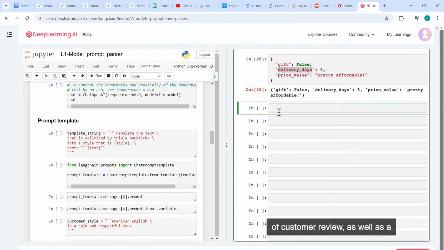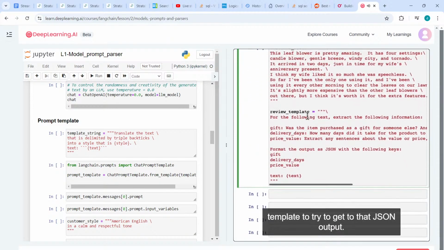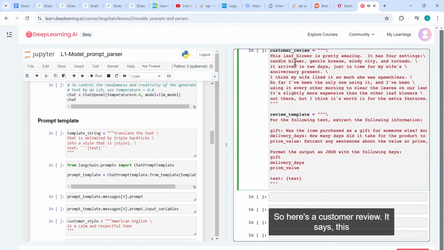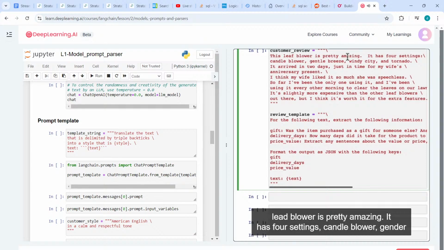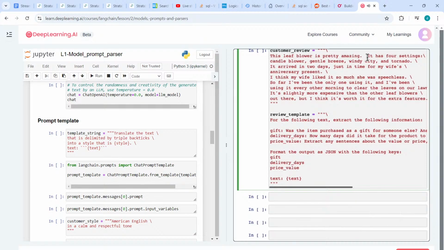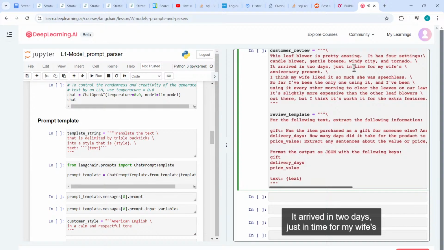Here is an example of a customer review, as well as a template to try to get to that JSON output. So here's a customer review. It says, the leaf blower is pretty amazing. It has 4 settings: candle blower, gentle breeze, windy city, and tornado. It arrived in 2 days, just in time for my wife's anniversary present. I think my wife liked it so much she was speechless. So far, I've been the only one using it, and so on.